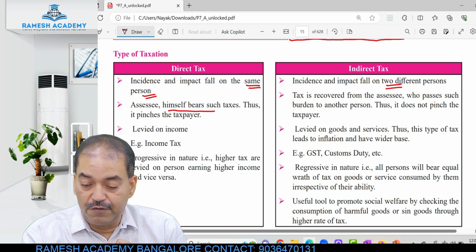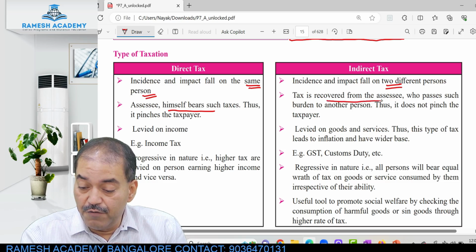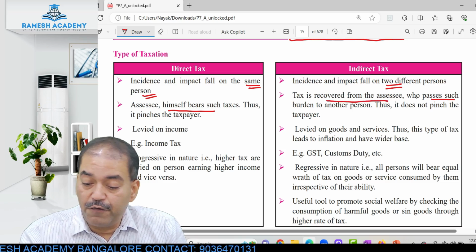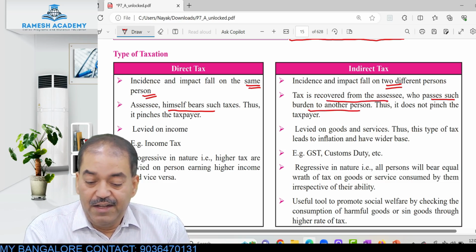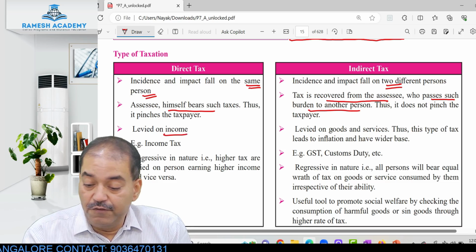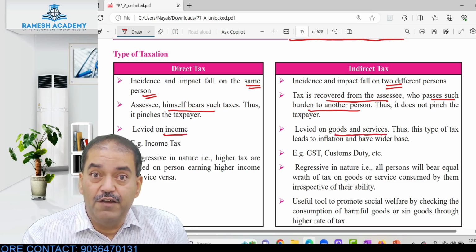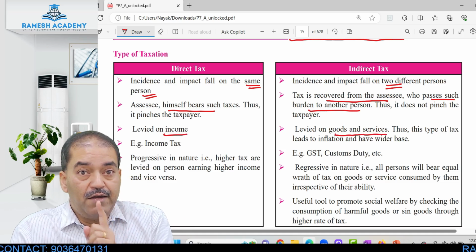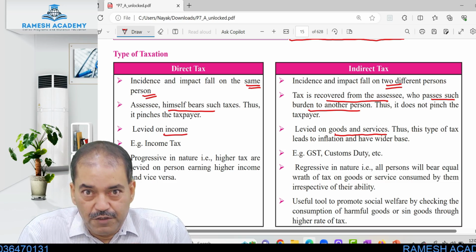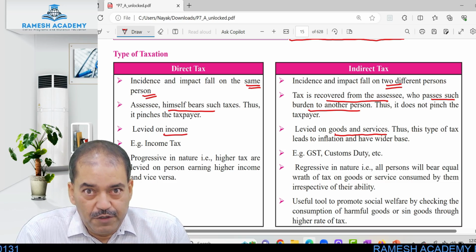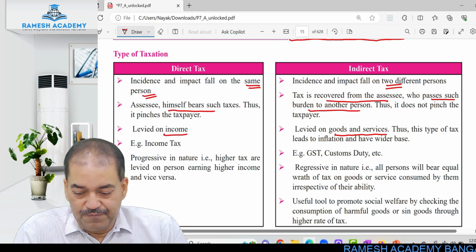But here it is recovered from the assessee and he passes on the burden to another person. Direct tax is levied on income. This is levied on goods and services, GST, goods and service tax. For the goods purchased, for the services purchased, you are paying tax.